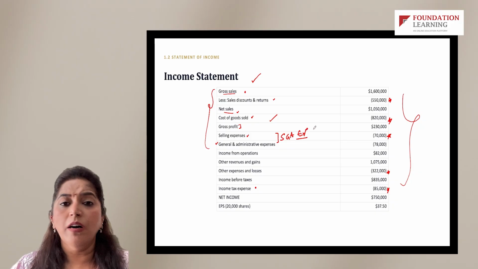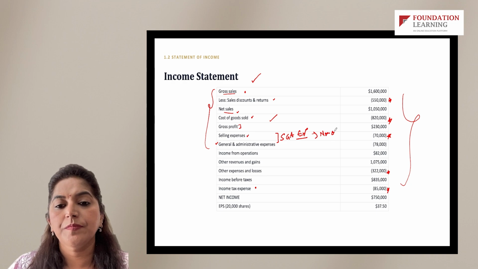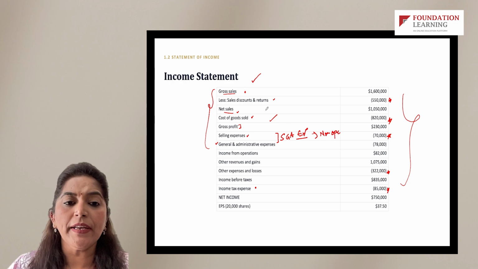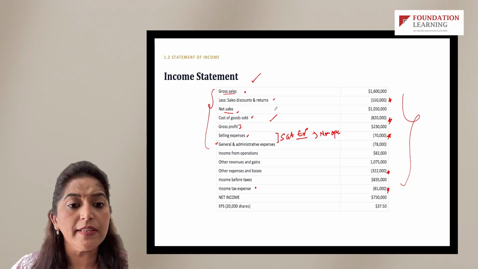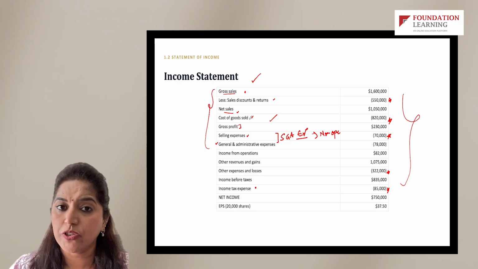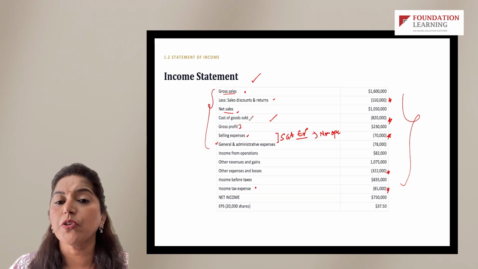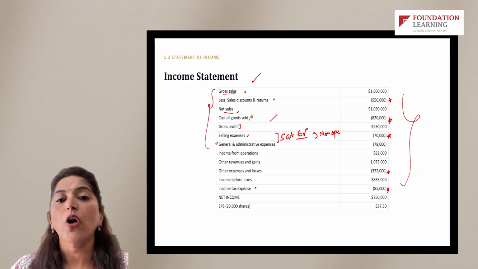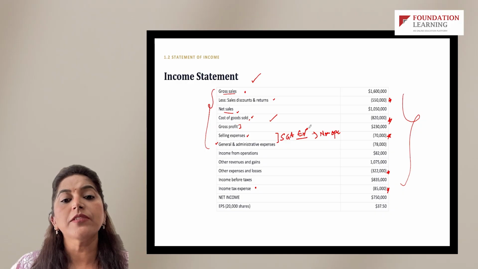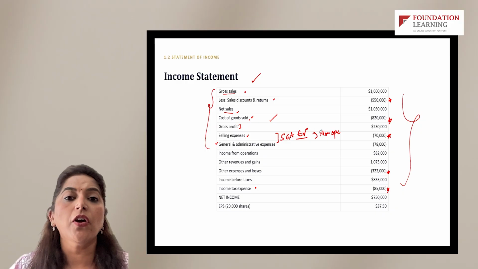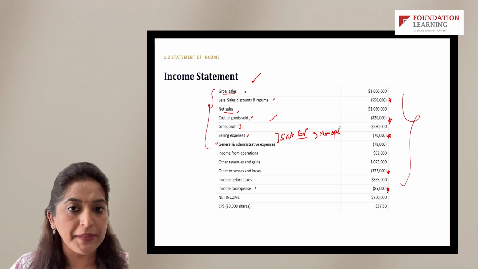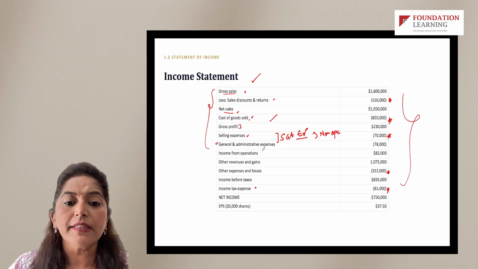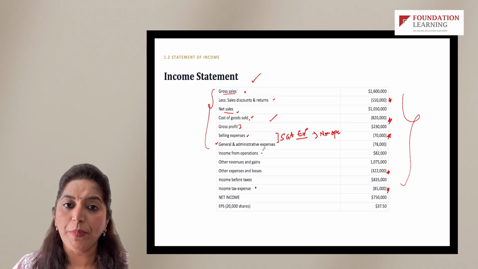Most of the times they are classified as non-operating expense. Operating expenses are expenses which are with regards to production, let's say cost of goods sold, etc. These are production related expenses and we call them as operating expenses. Expenses which are not related to production, we call them as non-operating expenses. When we deduct that, we get income from operations.